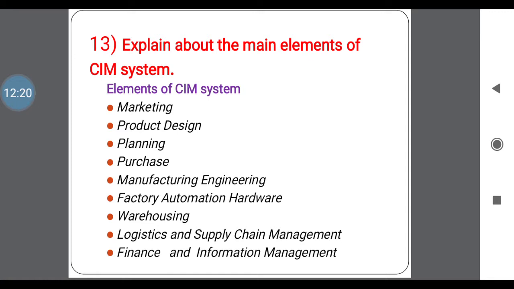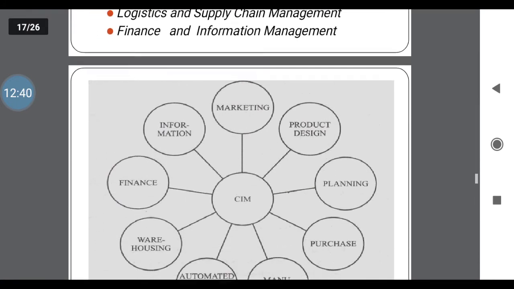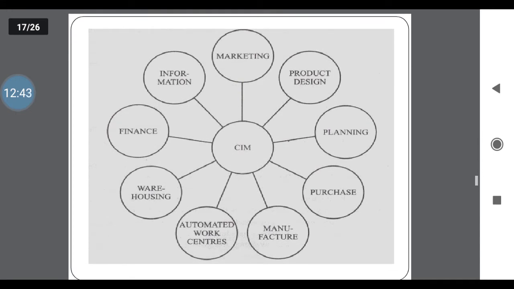Next one, finance and information management. This indicates the economy or marketing. Same as the first one, it shows the finance strategy as well as information management. That information management indicates the clear information about the products, which also acts as one main element of the SIM. So this block diagram indicates the elements of SIM and their connectivity from marketing to information cycle. Each circle block indicates each element of the SIM. The center one is the SIM. In that SIM you have these different types of elements.